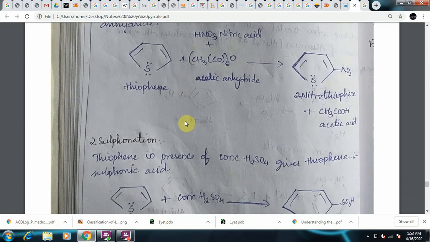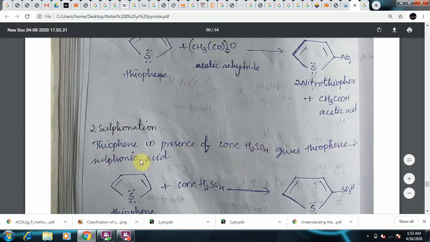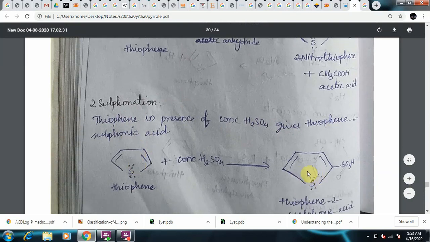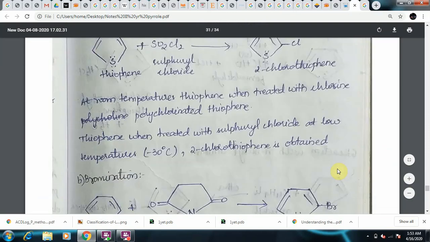Next, sulfonation. Sulfonation is nothing but addition of a sulfonyl group or sulfonic acid. The product formed is sulfonic acid. So thiophene, in presence of concentrated sulfuric acid, gives thiophene-2-sulfonic acid. The structure of thiophene-2-sulfonic acid is thiophene with an SO3H group at the second position. So that becomes thiophene sulfonic acid.